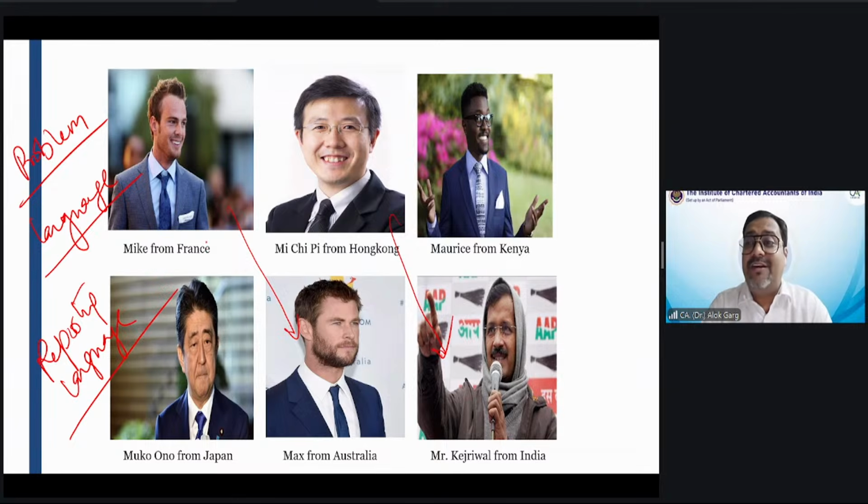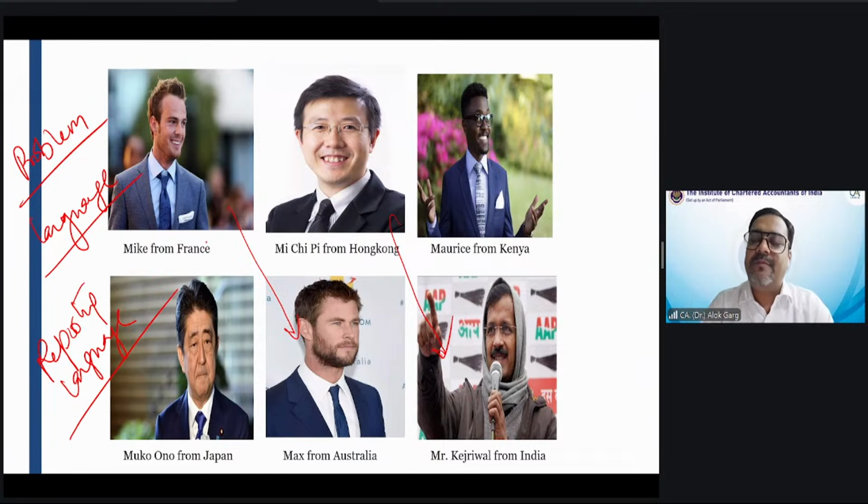You are a chartered accountant. Sir, we are students. Manifest that you are a chartered accountant. Don't say that you are a student. Say you are a chartered accountant. You have to become a chartered accountant. Then why not say today that I am a chartered accountant? So that the entire universe will also give you energy for becoming a chartered accountant.